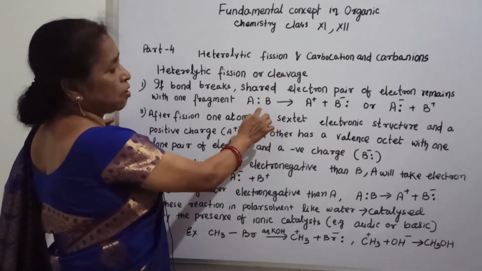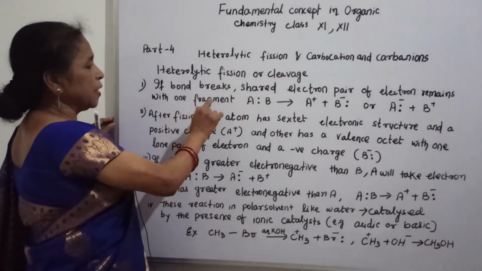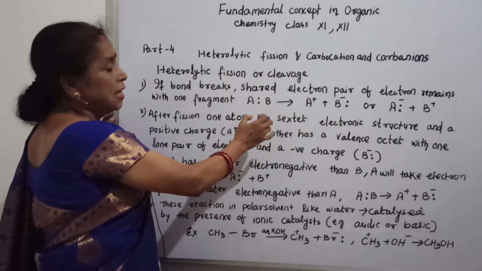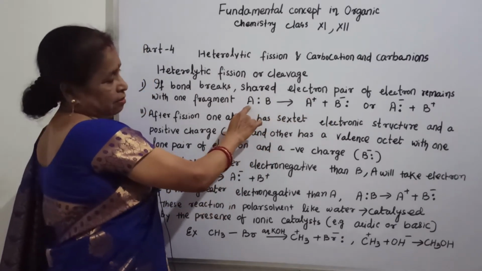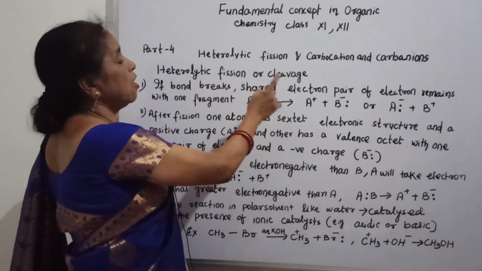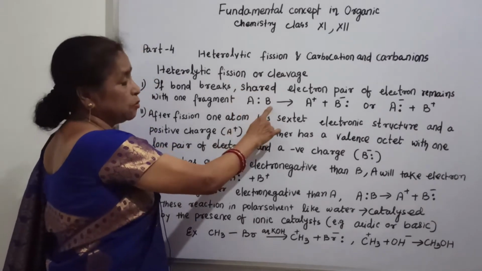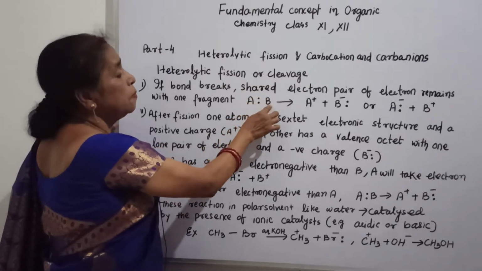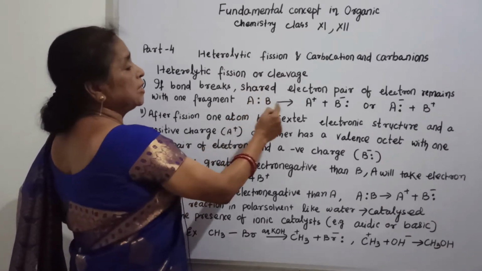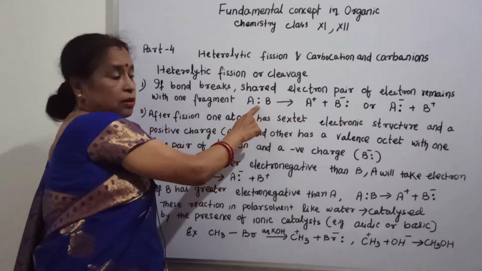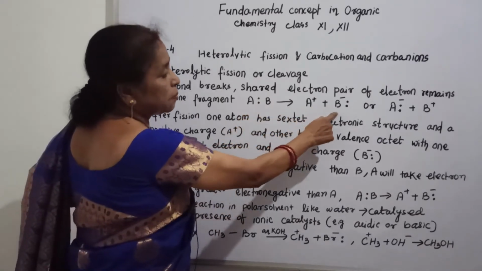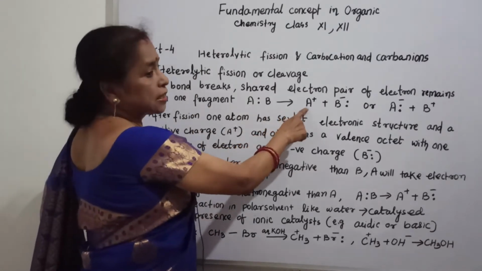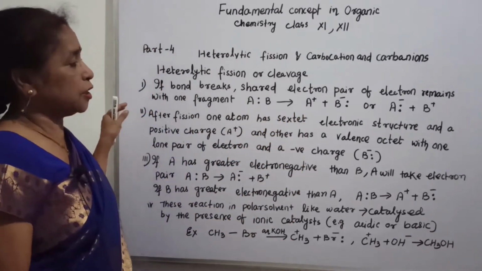That means the pair of electrons comes to one fragment. A is one component and B is also one component, or you can say A is one atom and B is one atom. If the shared pair of electrons comes to B, then B occupies the negative charge, having a pair of electrons, whereas A occupies a positive charge.